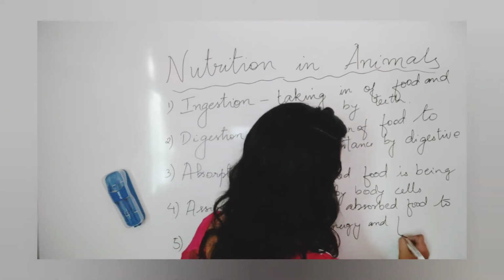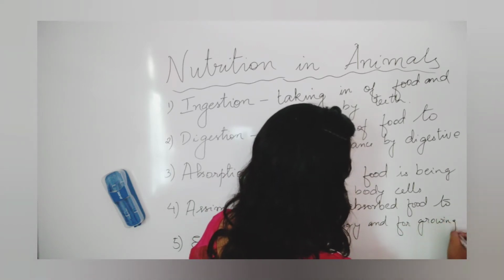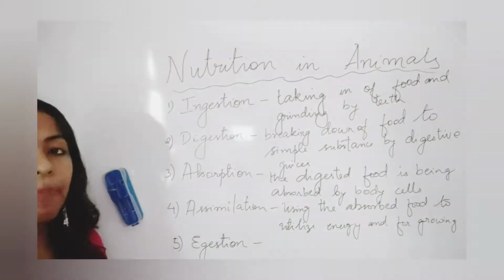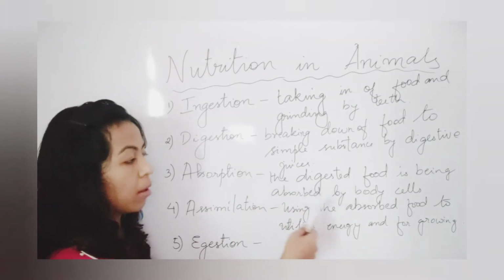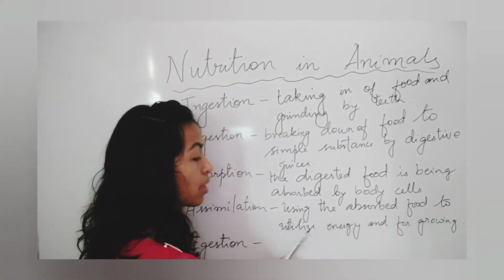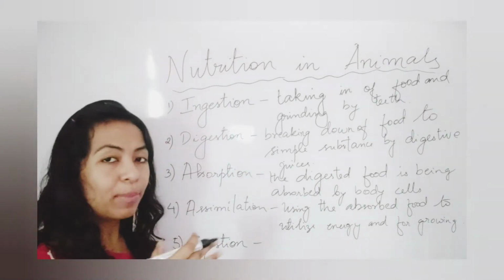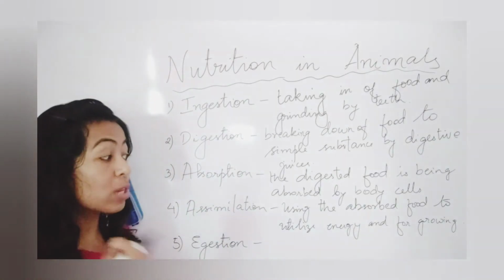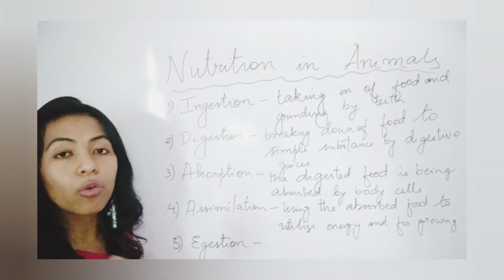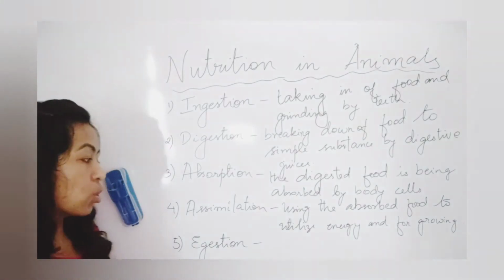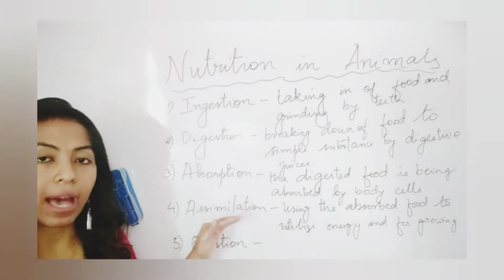For growing. What happens in the assimilation is that they are using the absorbed food to utilize energy and for growing. Those absorbed food are being utilized to produce energy and also for growing, because we need to grow. So where does it happen, in which step? It is in the step of assimilation.